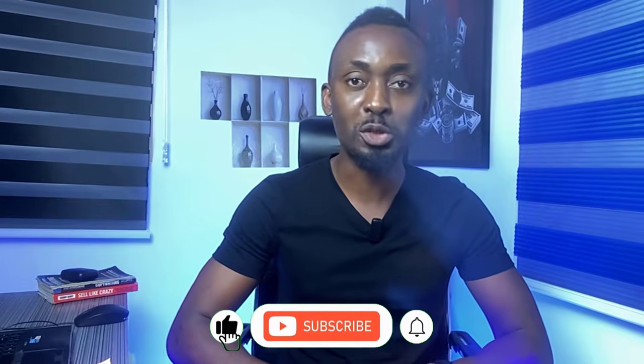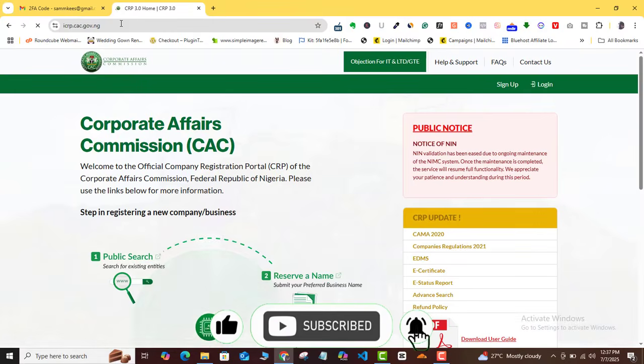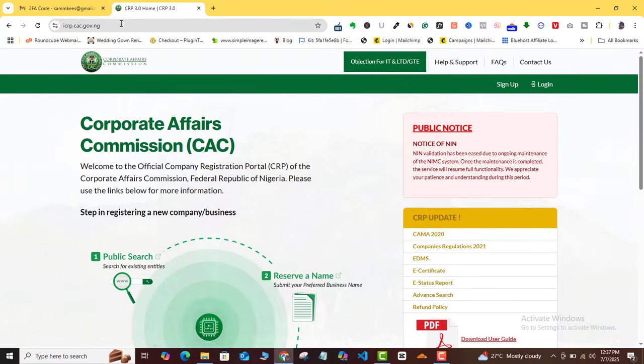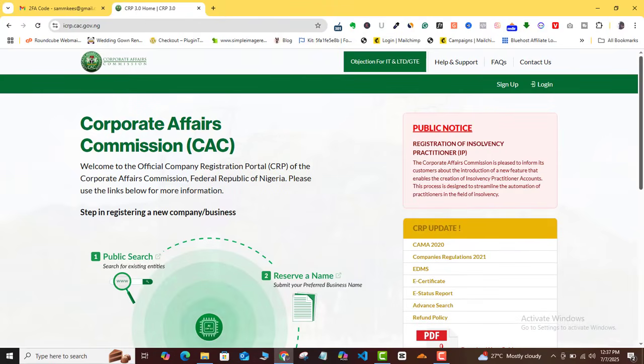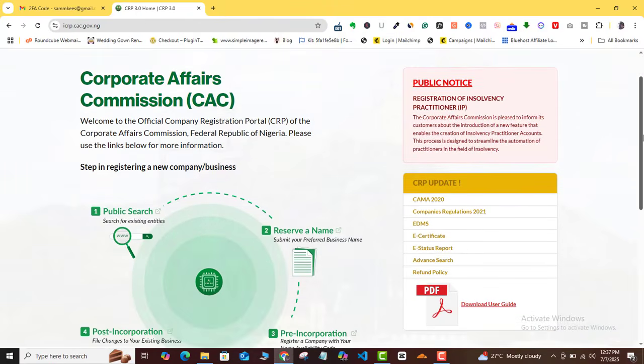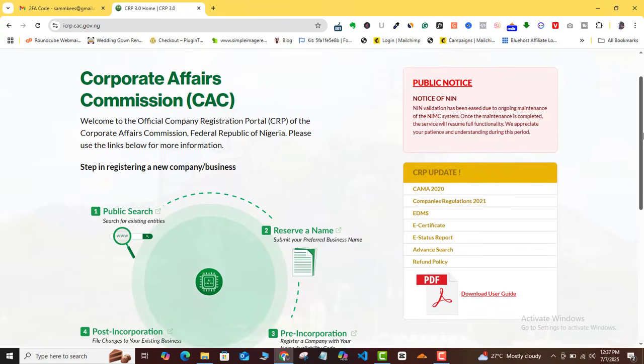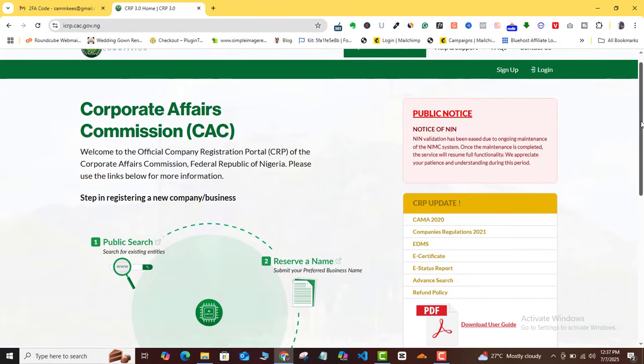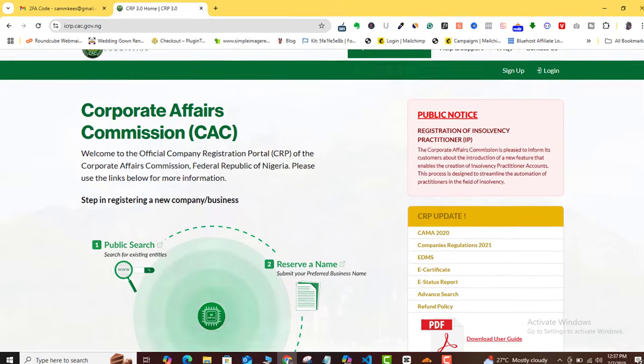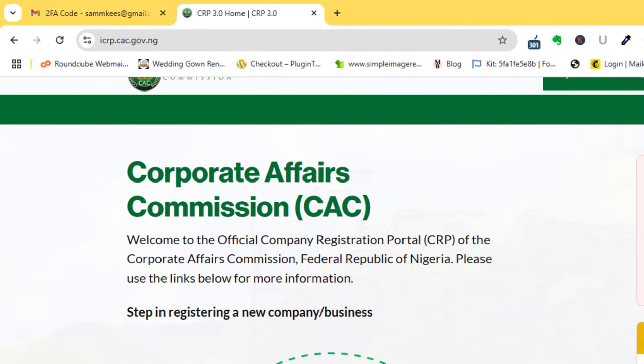All right, so having said that, let me take you straight to my computer and let me show you things about CAC registration that you need to know going forward. As you can see, if you log into your normal CAC portal, it's going to go from the old display that we all are used to, and this is what you guys are going to start seeing now. That is the first thing. And again, if you check here, you will see that the login URL seems to have changed a little bit.